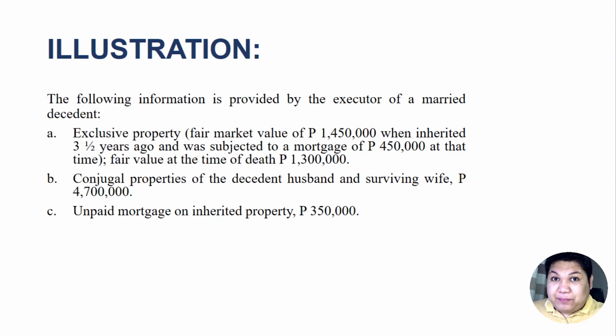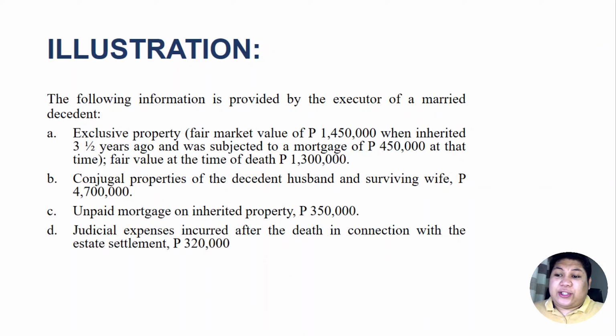But today, upon his death, the unpaid mortgage is only 350,000 pesos. Therefore, there was already a payment of 100,000 pesos. So, we can say that before his death, he had already paid a total of 100,000 pesos, reducing the mortgage from 450 down to 350.